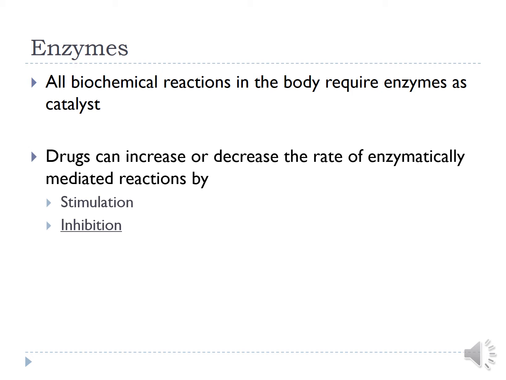But we know that most of the physiological reactions are acting at their optimum pace. So enzymes are already acting at their optimum speed, which could not be further increased in most of the cases. So as a drug target, enzymatic actions are mainly inhibited. So drugs mainly produce enzyme inhibition.